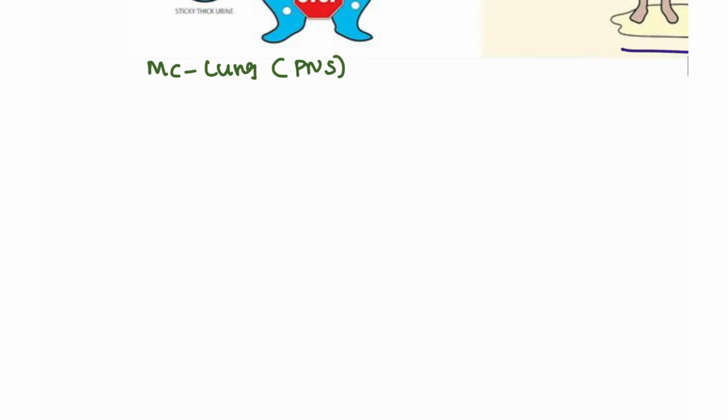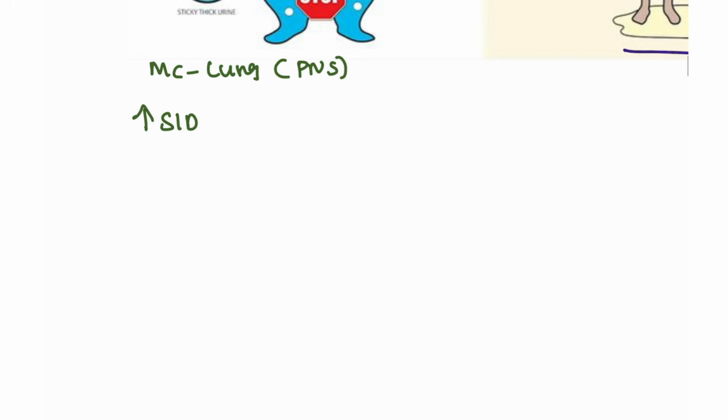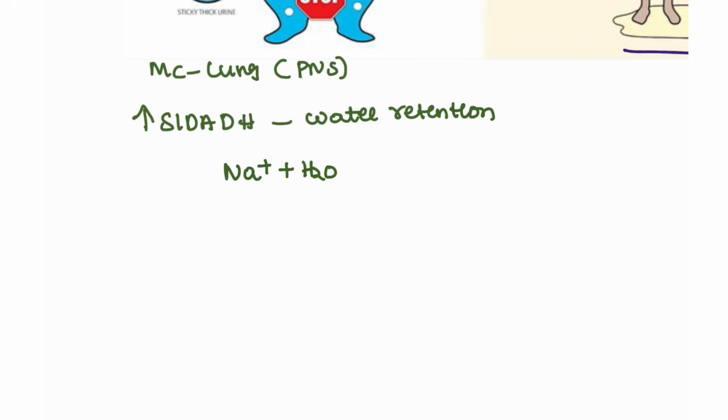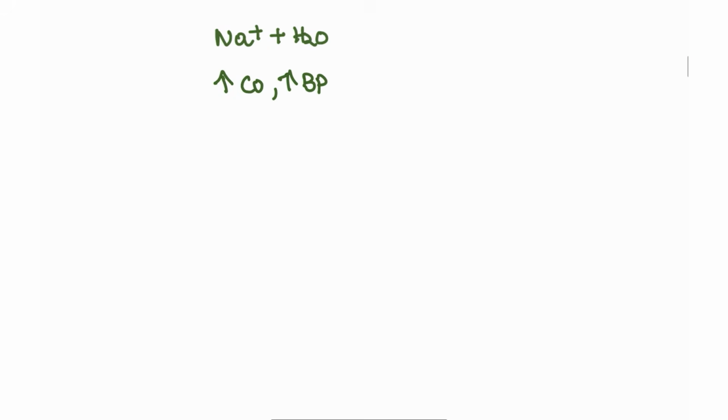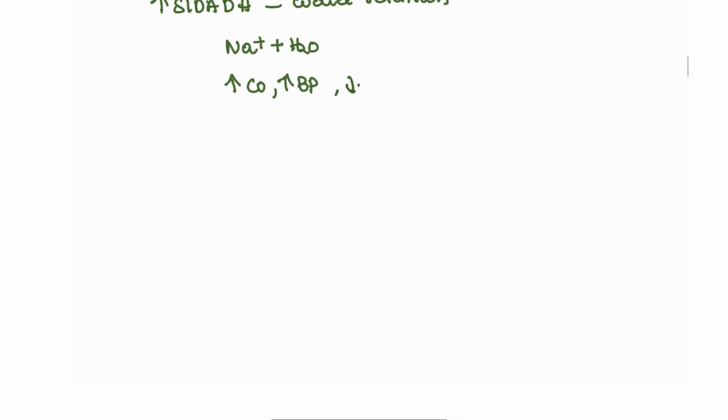Next, how does it present? More and more ADH is seen in these patients, so water is retained and retained. With more water and more sodium inside the body, high cardiac output and high BP are seen in these patients. Coming to the urine, the urine is more concentrated, so urine osmolarity will be increased in these patients.